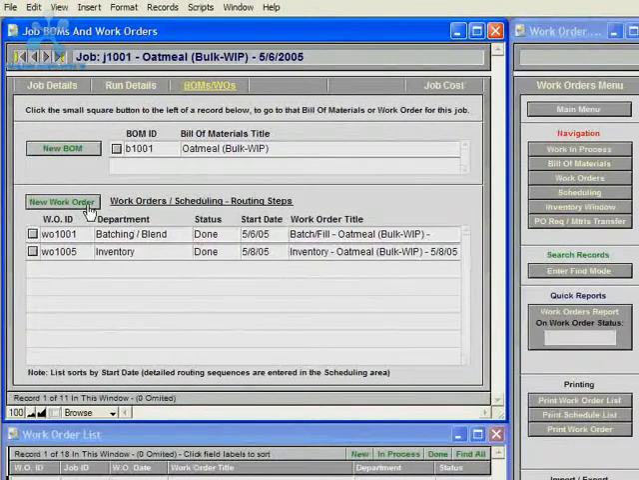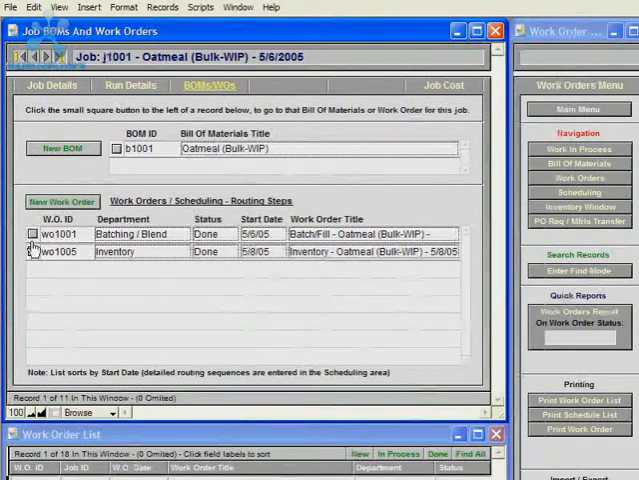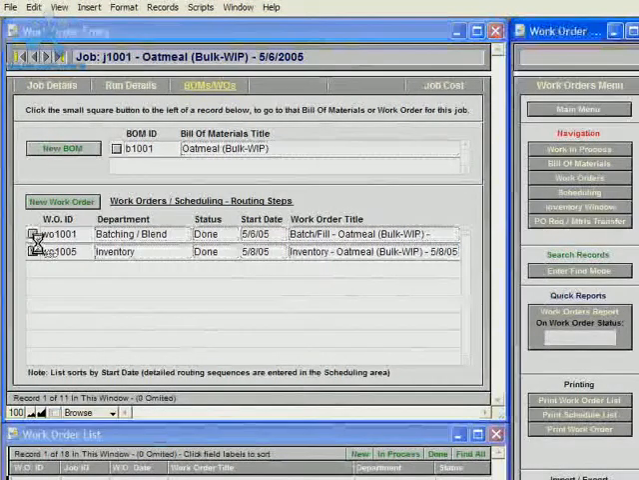You can create a new work order by clicking the New Work Order button, or you can navigate to a work order by clicking the small square button to the left of the work order ID. Right now I'll navigate to this work order by clicking this button.